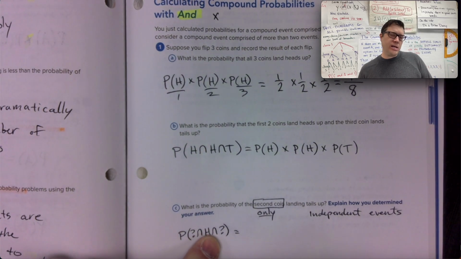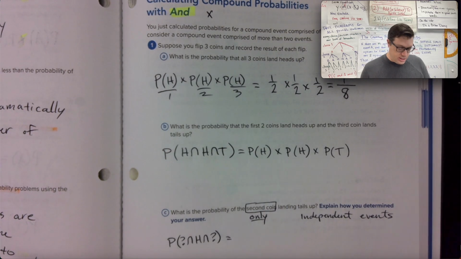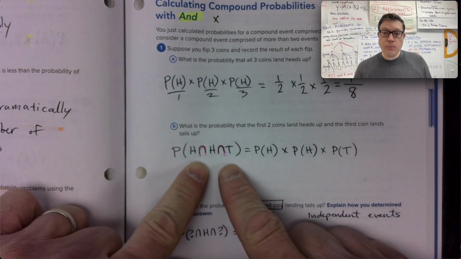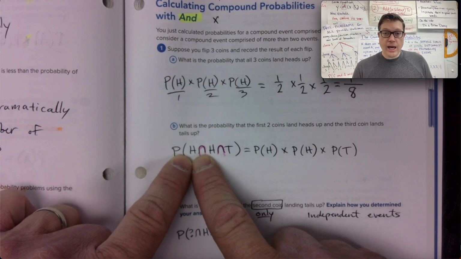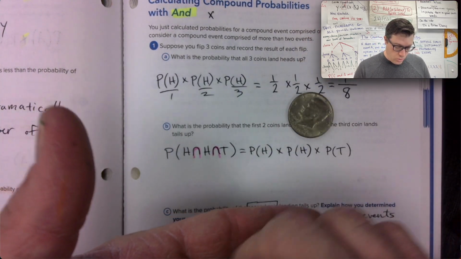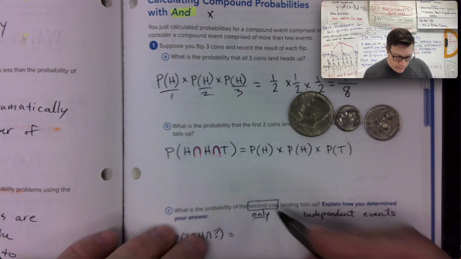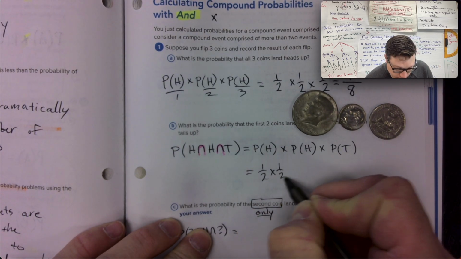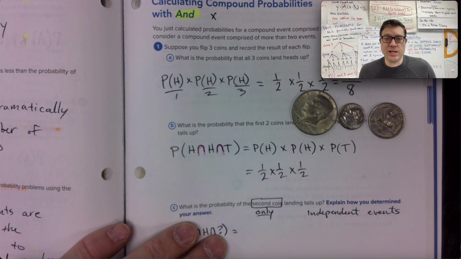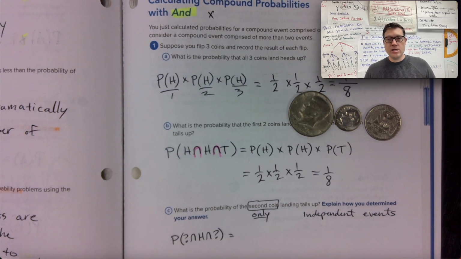What about 2 heads and a tail? Okay. First coin flip is heads, and that's the upside down symbol. This is vocabulary for us that comes in the form of notation. That symbol means "and" and it's the multiply symbol in probability. So heads and heads and tails. That's the arrangement of the coins being flipped. And this time around, it looks exactly like that. Well, what do we do for probability? We go probability of heads, probability of heads, probability of tails. Oh, nothing's wrong, but did you realize they're the exact same probability as before? This is no more amazing or less likely than flipping all heads.